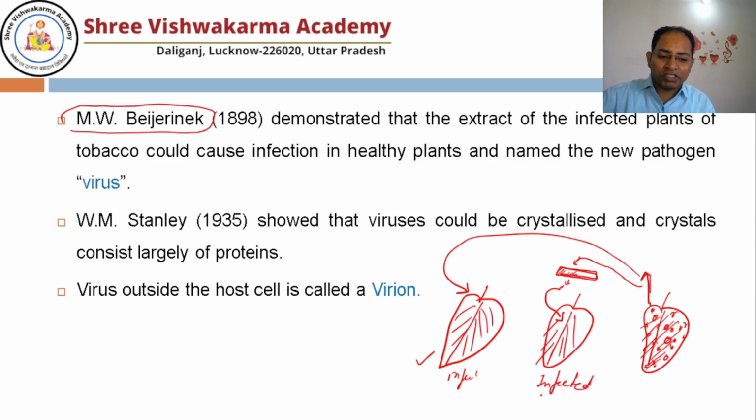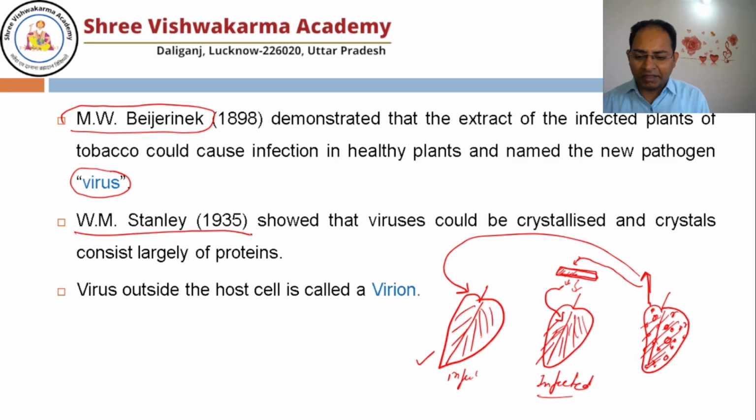So one thing was quite sure, that here bacterial infection is not there. Something is there which is smaller than the bacteria, which can cross the bacteria-proof filter, and that pathogen came to be known as virus. So this is much smaller than the bacteria. One scientist, W.M. Stanley, in 1935 showed that viruses can be crystallized, and the crystal consists largely of proteins. Means outside the host they behave just like a crystal.